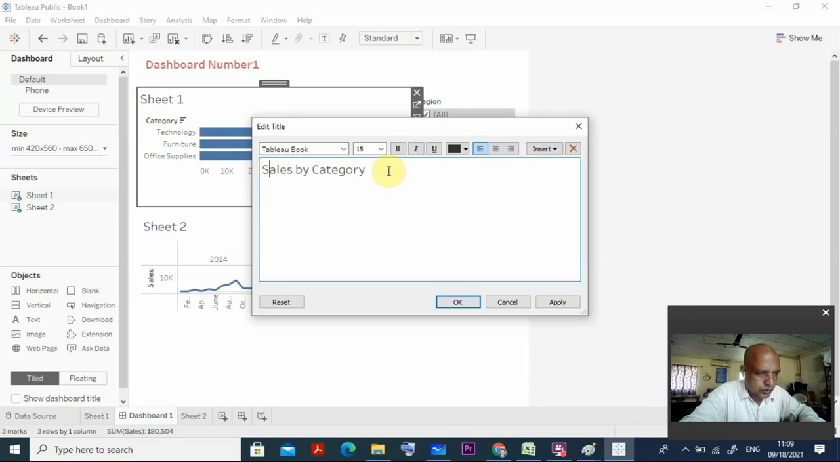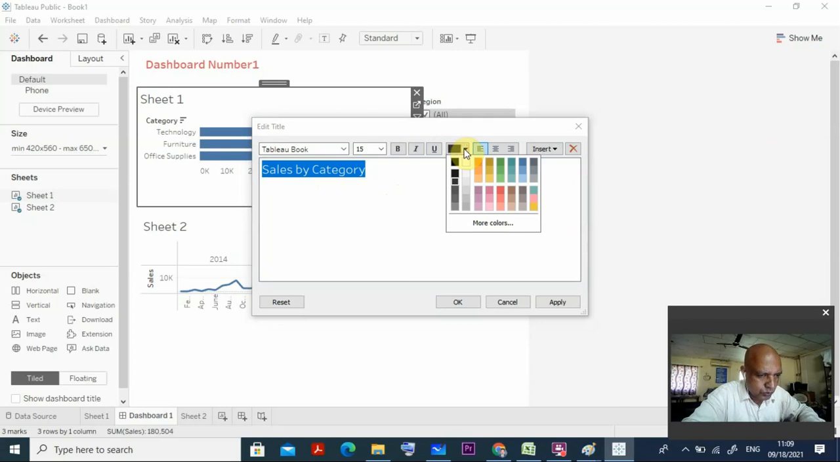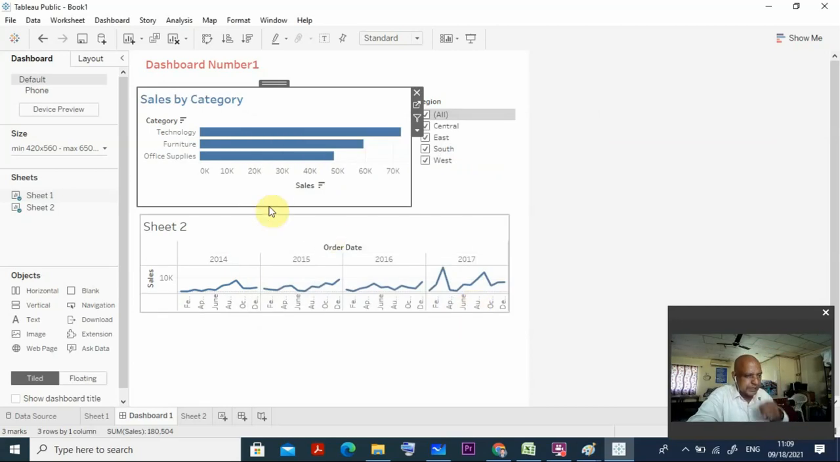So this also, the size is okay and everything is okay, but I want a blue color, because I like blue color. I am putting any color you like, and make it bold also, right? So I put it here. Okay, now you can see sales by category.